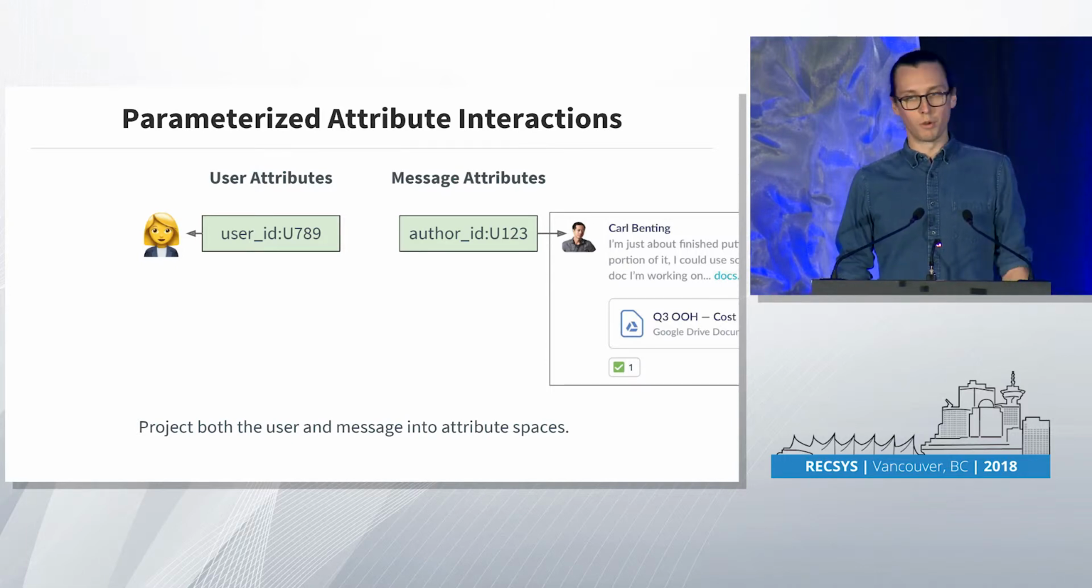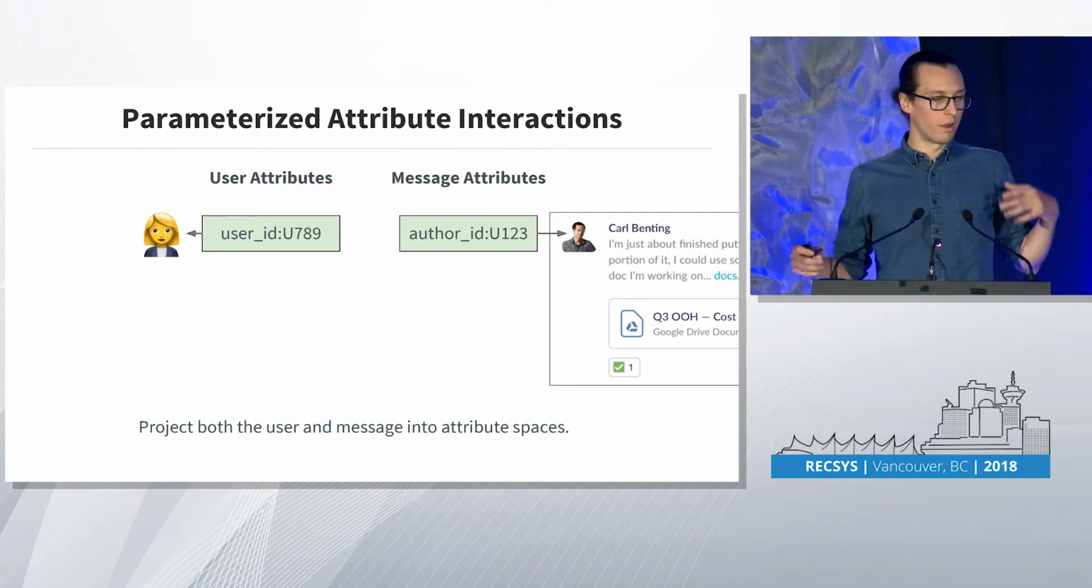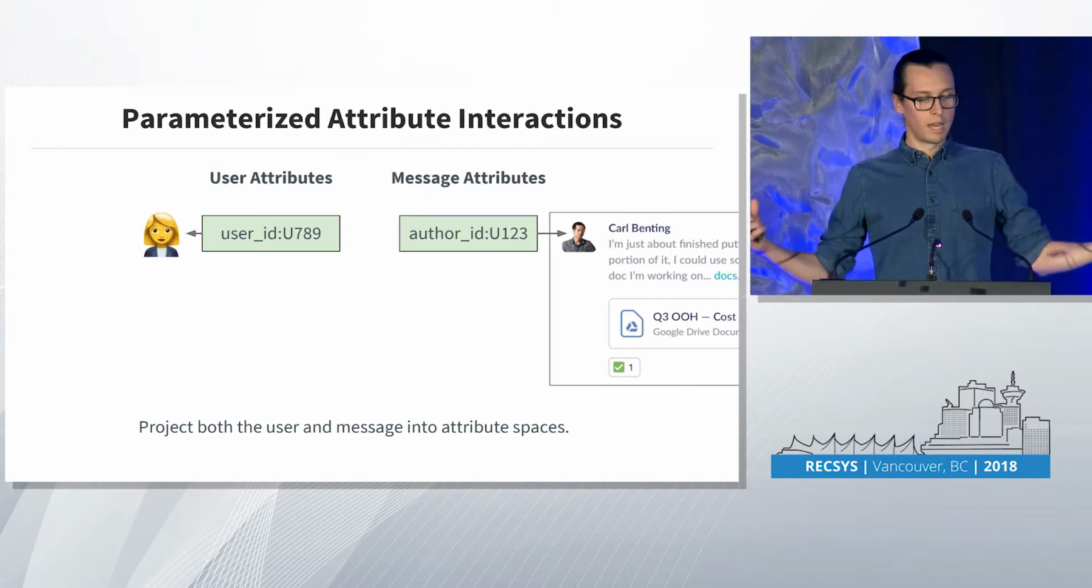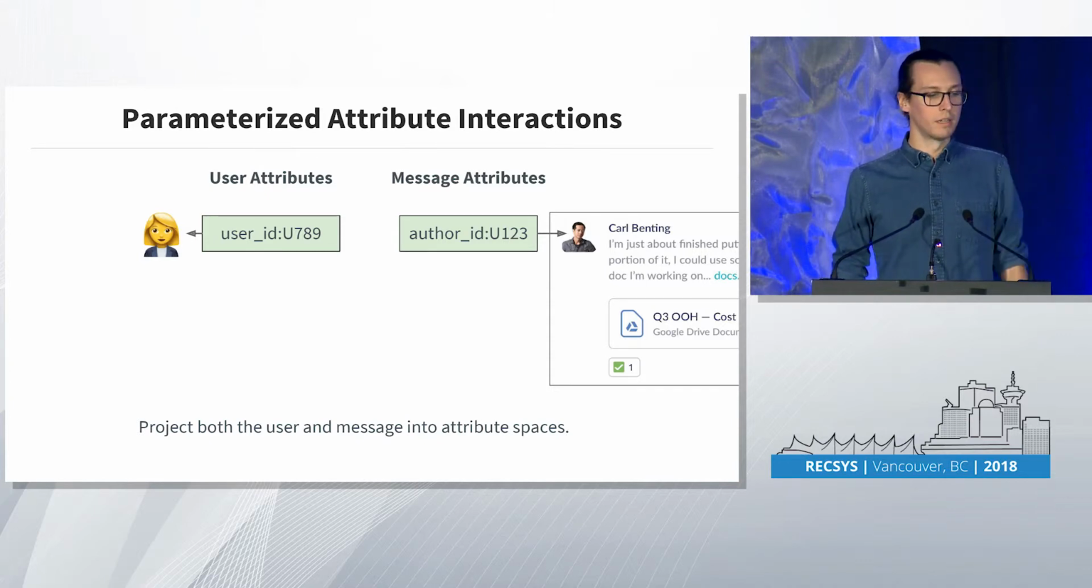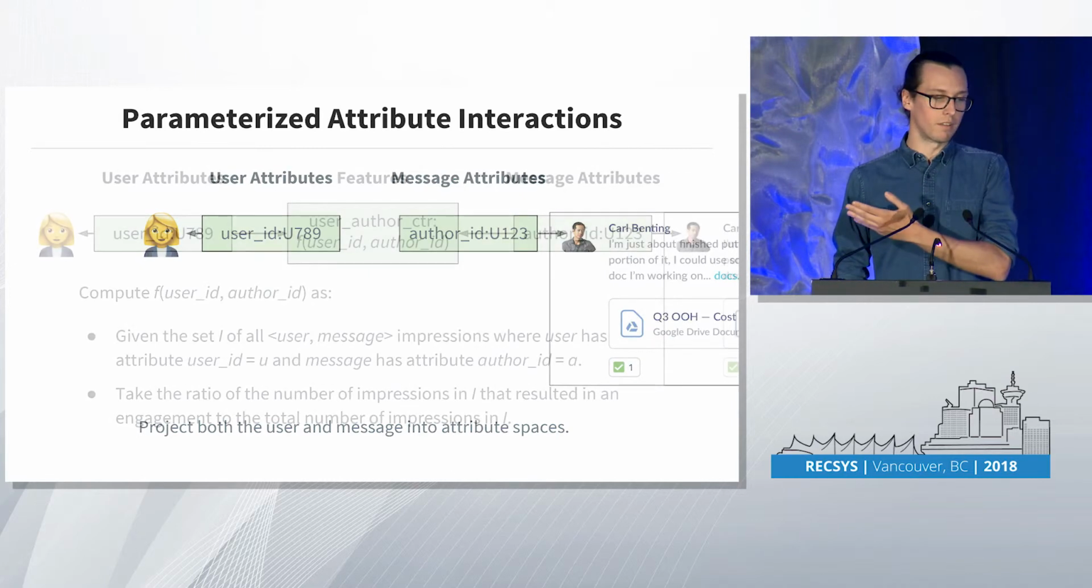In this case, one of the most common features we have are these CTR or engagement rate features. So we will look at all impressions that we've logged over the past 6 months, and then we will look at all the impressions where the user has a certain attribute and the message has a certain attribute, and then we'll compute the ratio of how many of these impressions were clicked divided by the total number of impressions. So basically, in other words, this is the CTR for when the user has this user ID and the message has this author ID.